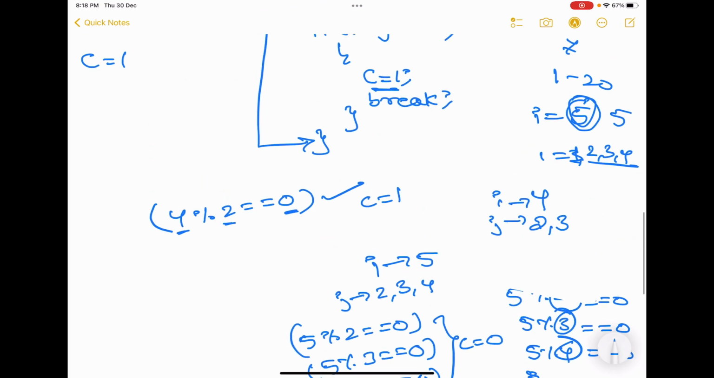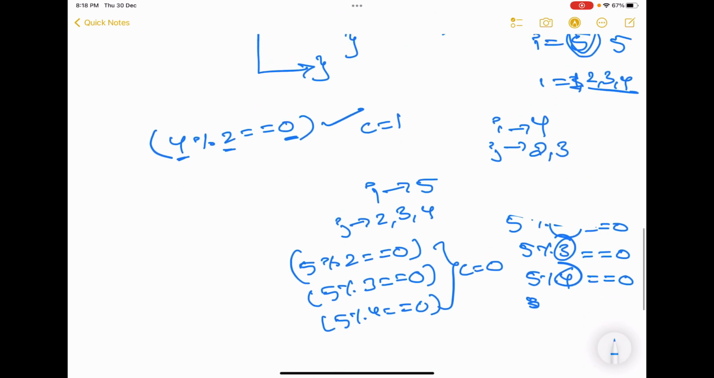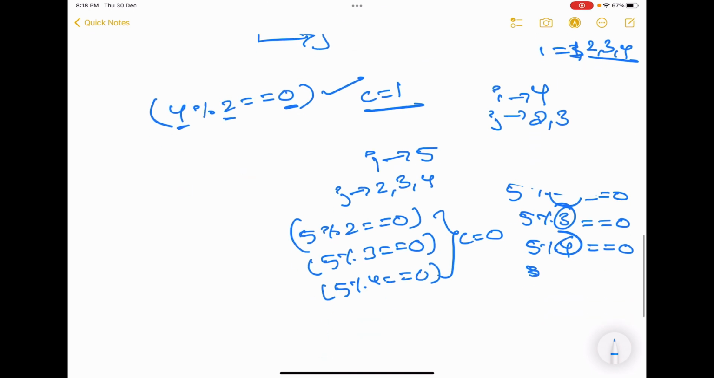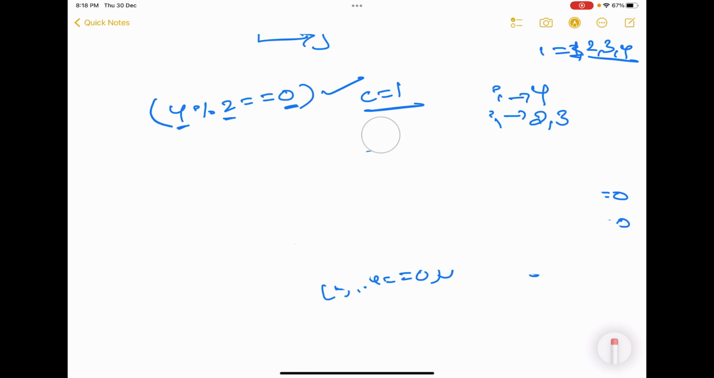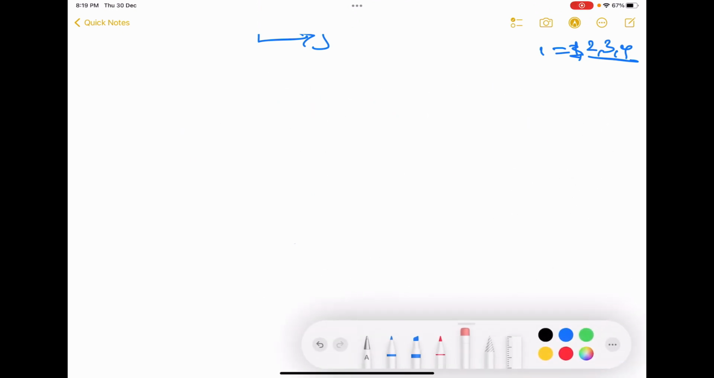That's it. That is what is happening here. Nothing else. That is what is happening in between the if. If the number is divisible by any other number, c becomes 1. Or else c remains 0. That is what is happening. Why did I do that? Now understand. Now see, why did I do it?